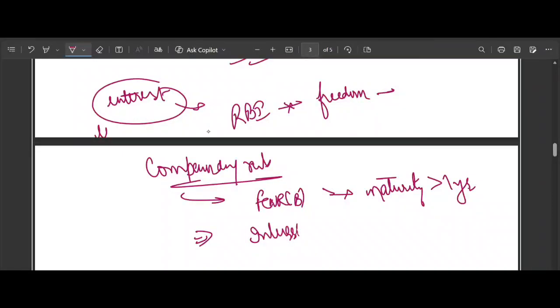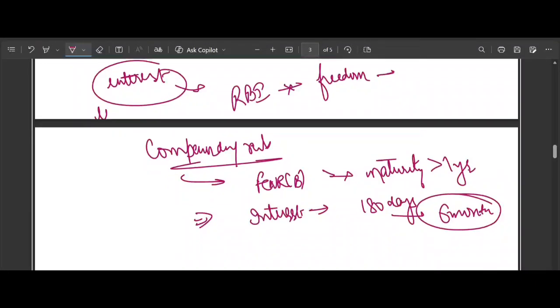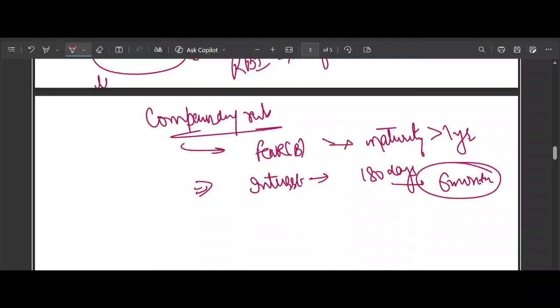every 180 days, or every 6 months. Both are the same. So compounding frequency should be 180 days. This is mandatory. This is not optional. So even if a customer says that I want interest only at maturity, still the underlying calculation and compounding remain half yearly. The bank just pays the accumulated amount at maturity.